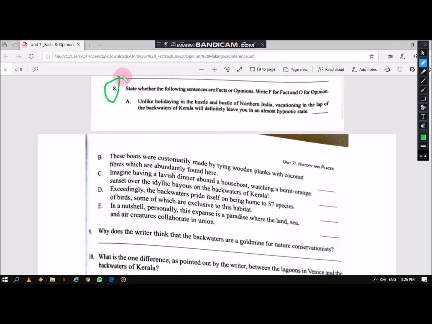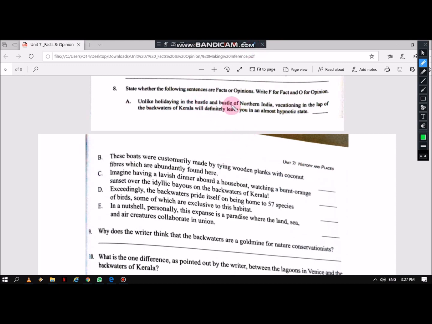Yeah, this one. You see, I haven't read the article yet, but I can still do this kind of question. I can still identify whether it is a fact or opinion based on the phrases. Let's try this together.